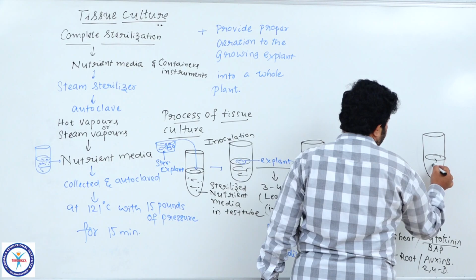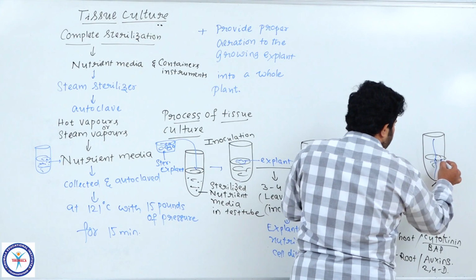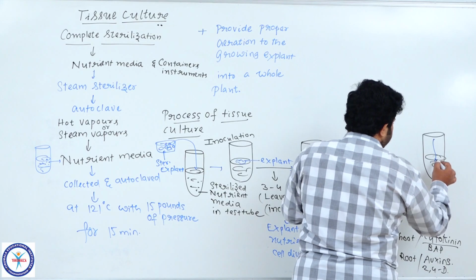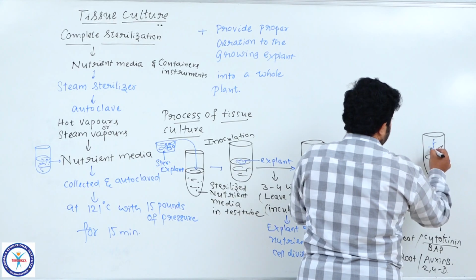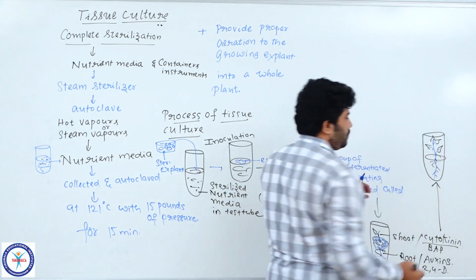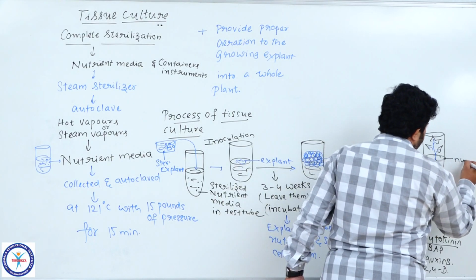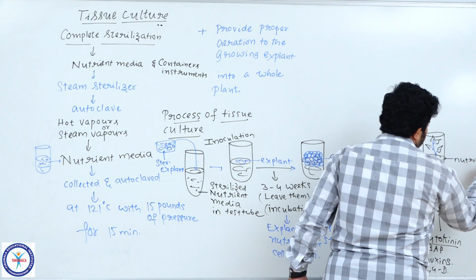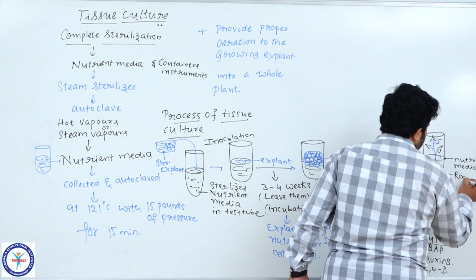From the nutrient media, young clones or young plants are going to be developed. This is nutrient media. All these are the roots.